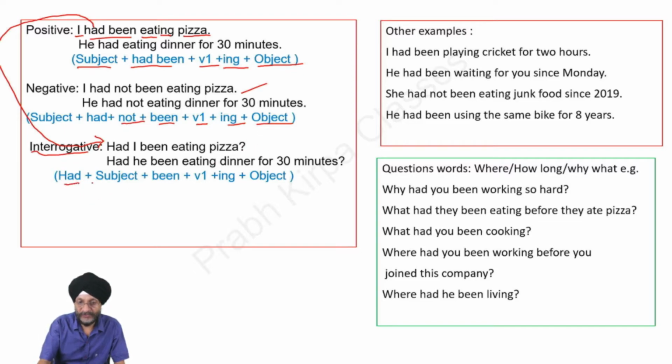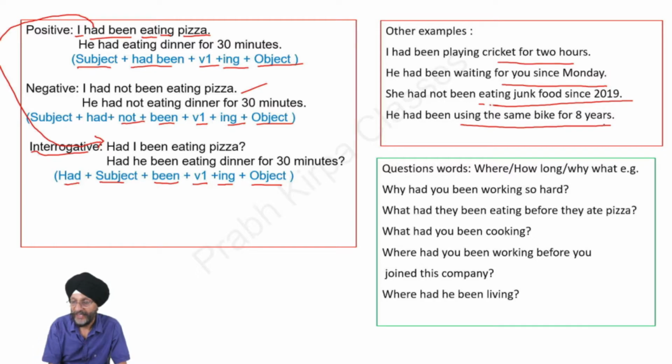So the sentence will start with the word had followed by subject, then been, then we will write the verb in its first form, followed by ing, and then will come the object. Other examples of this tense are: I had been playing cricket for 2 hours. He had been waiting for you since Monday. She had not been eating junk food since 2019. He had been using the same bike for 8 years.